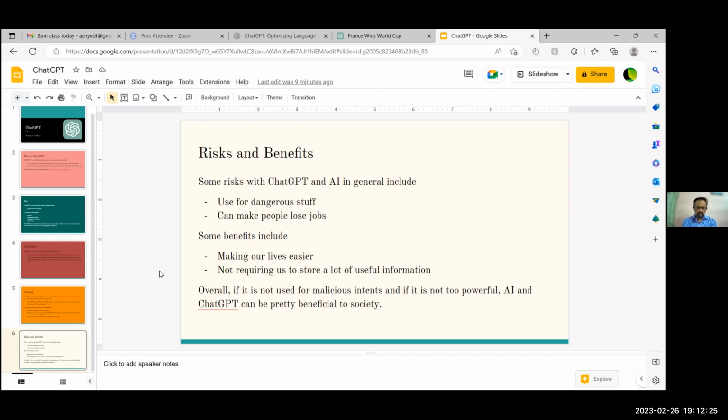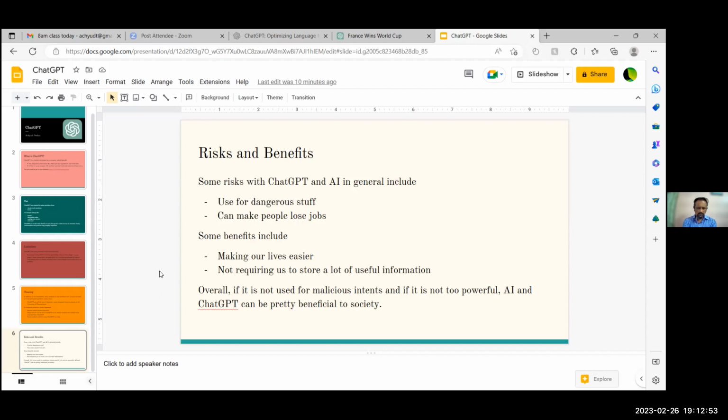It can also mean we don't need to store a lot of information. Right now, let's say you don't need to memorize all the capitals of the world, or know what every country looks like, or all these skills that were once used before.